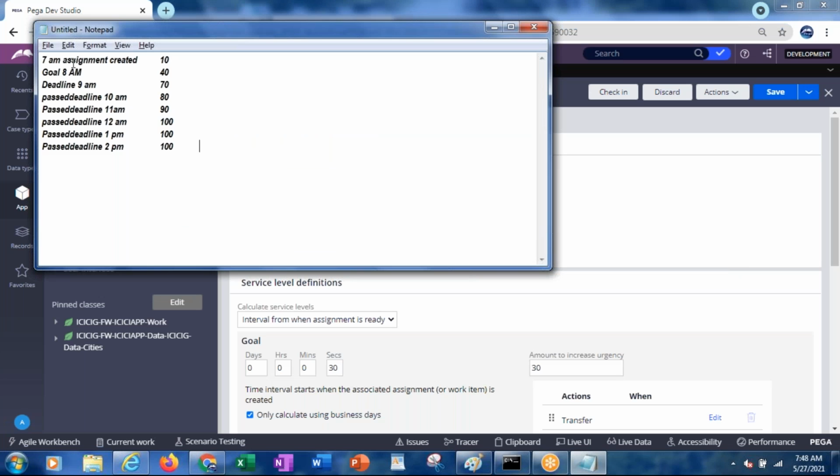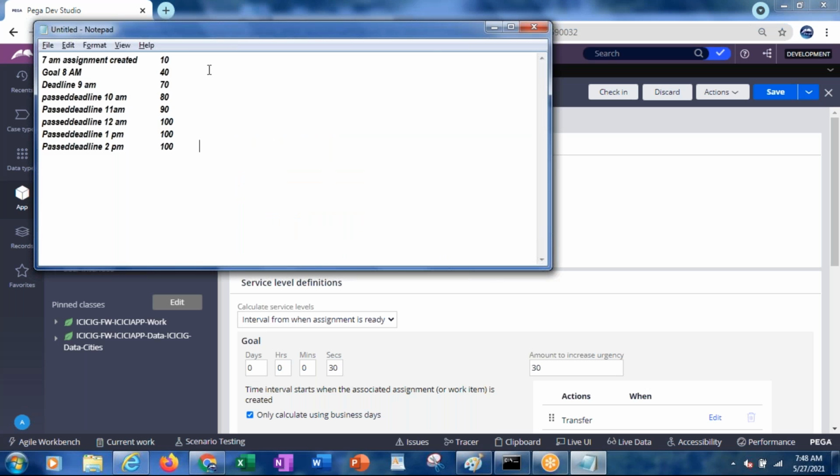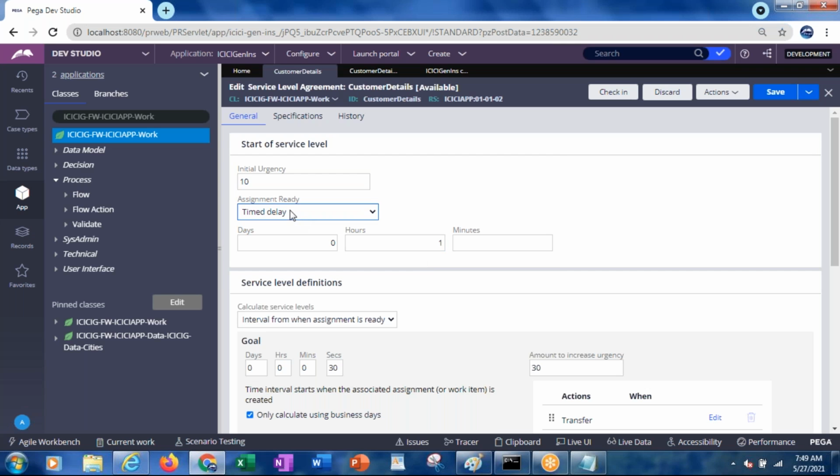At 7 a.m., assignment created. But in general the goal is taken at 8 a.m. Now what will happen? We are giving that 1 hour has to be delayed. So it will start calculation from 8 a.m. even though the work object was created at 7 a.m. Then the goal will be 9 a.m., deadline will be 10 a.m., and subsequently 11, 12, 1, like that. So that is the assignment ready.